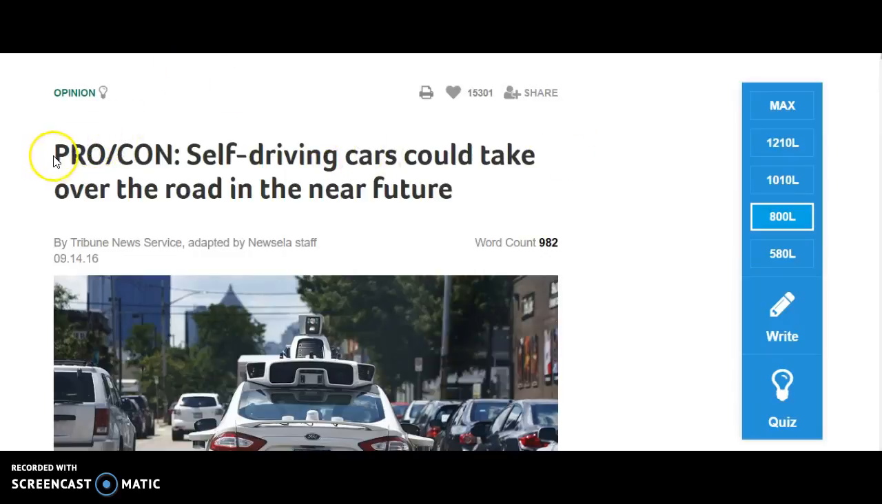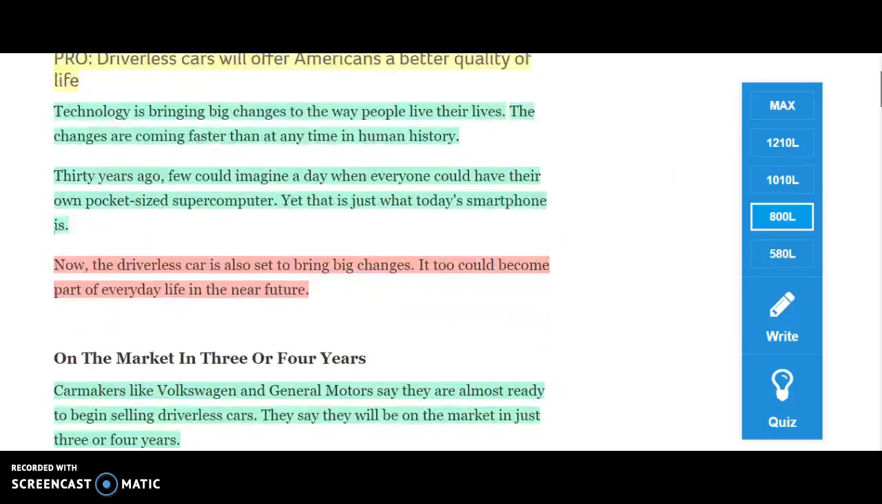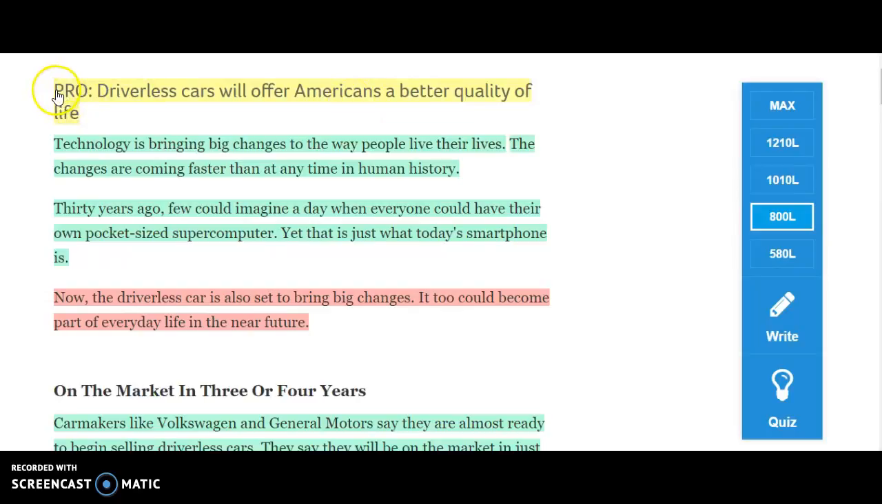As a reminder, these pro and con articles are actually two different articles together. There is a pro article, so that's an article in favor of the topic, and a con article, an article against whatever the topic is. So the first article starts where it says pro. This by itself is its own article. So this article says driverless cars will offer Americans a better quality of life. I have highlighted the facts in green and I've highlighted the opinions in that pink color.